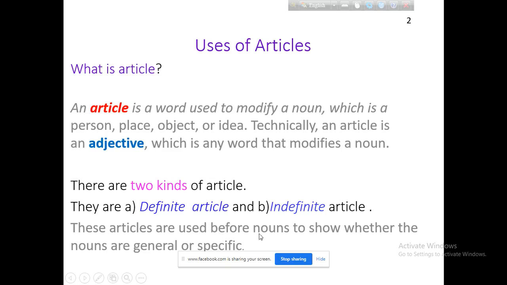So you must remember that an article must be used before a noun to show whether the noun is general or specific. When the noun is general, we use the indefinite article, and when the noun is definite or specific, we use the definite article. So, what is an article? An article is a word placed before a noun and used as a modifier. There are two kinds: definite article and indefinite article.